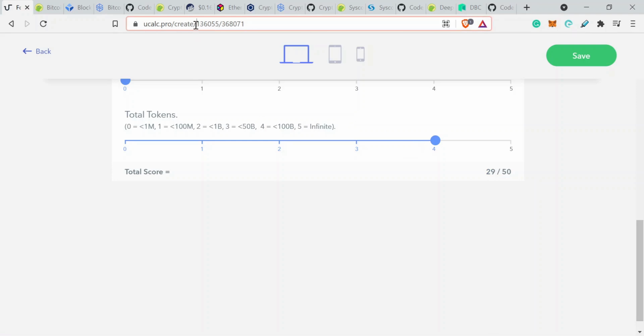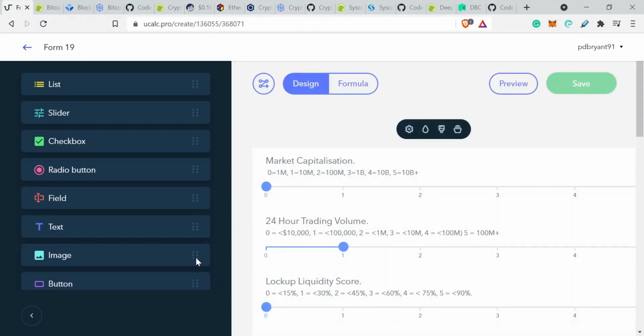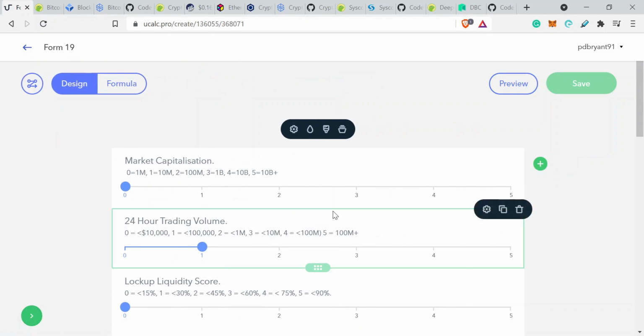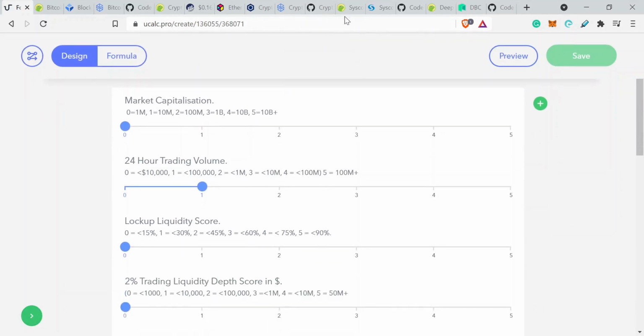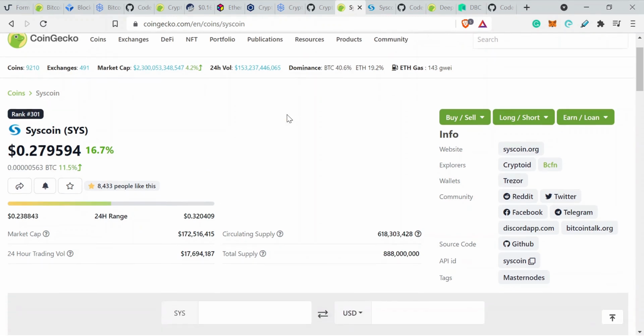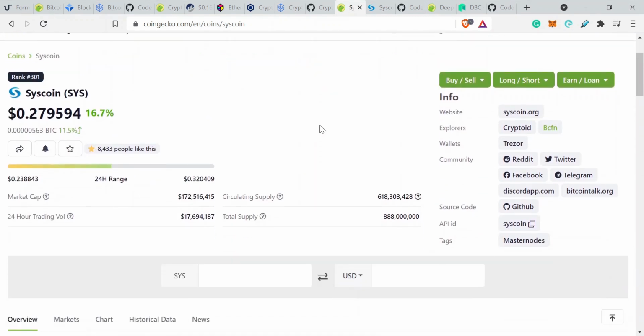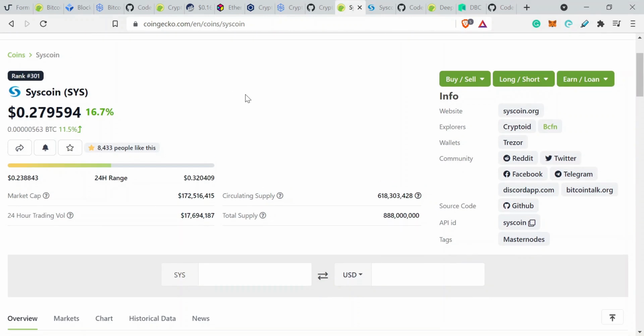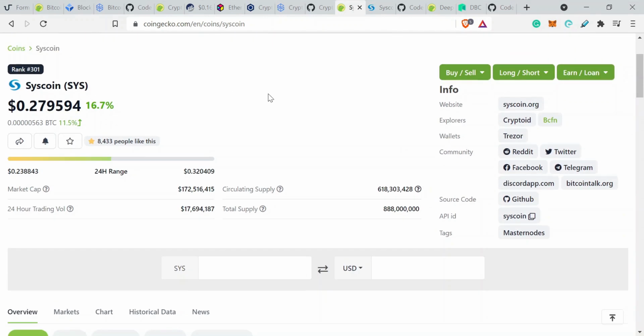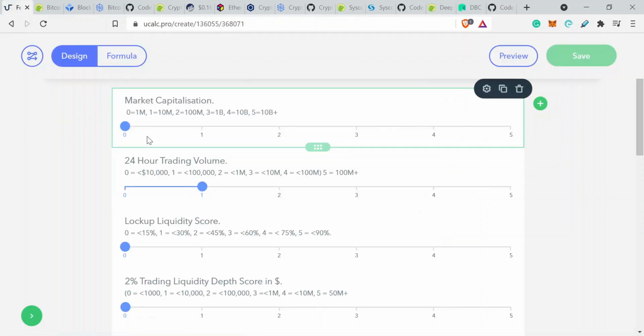Okay, let's refresh again, and let's have a look at another smaller cryptocurrency, where you might be able to determine even more likelihood of profit. So this is Syscoin. This is ranked 300th at the moment, therefore it's a very small cap cryptocurrency. Let's go through the algorithm. So by now you should be pro at this.